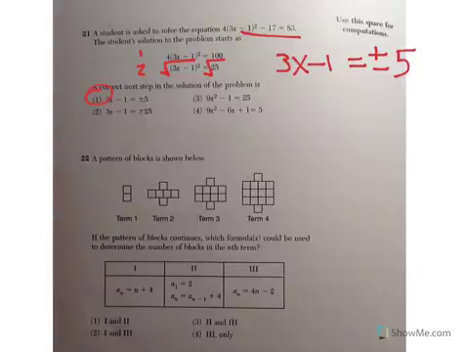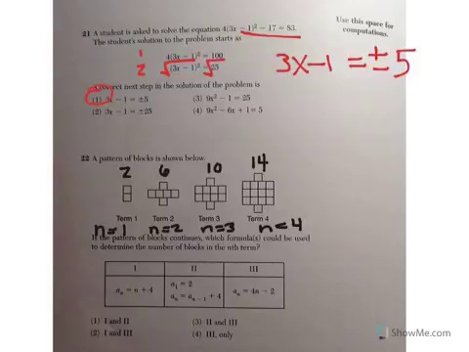Number 22, a pattern of blocks is shown below. If the pattern of blocks continues, which formula or formulas could be used to determine the number of blocks in the nth term? Let's start by saying that term 1 means your n value is 1, term 2 means your n value is 2, and so on. So n equals 3 for term 3 and n equals 4 for term 4, because n represents the term number. Above, I'm going to write down the number of blocks. In term 1 there are 2 blocks, in term 2 there are 6, term 3 there are 10, and in term 4 there are 14.